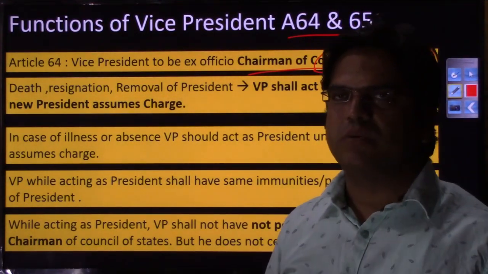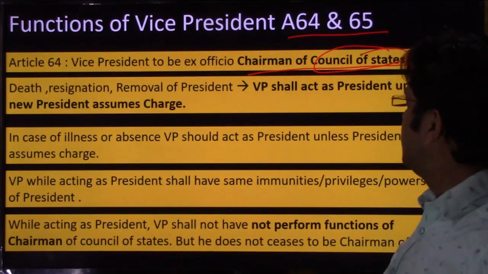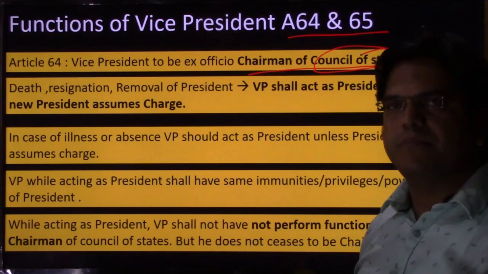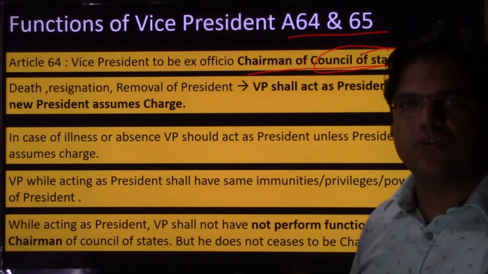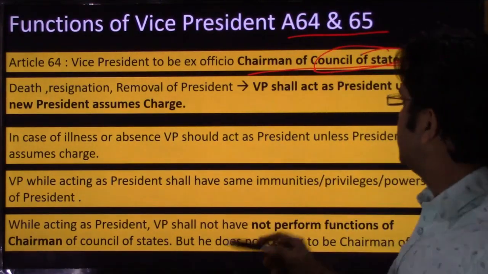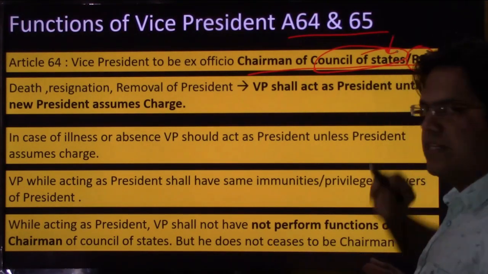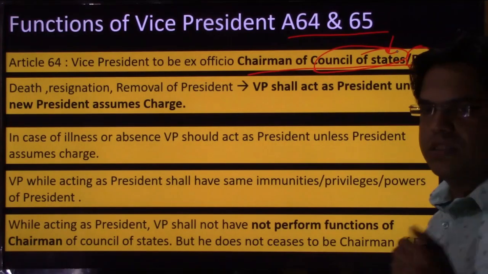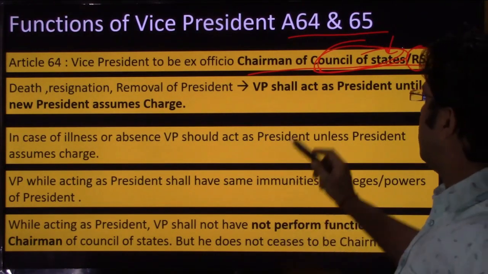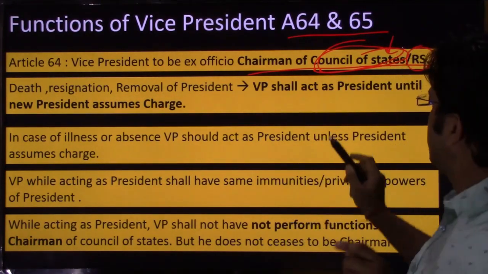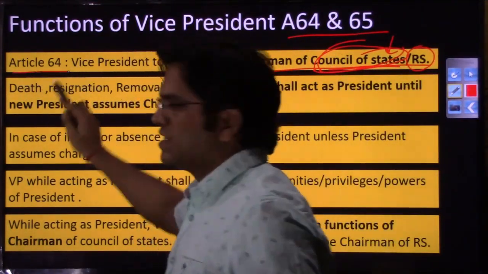How do we elect Lok Sabha members? We directly participate in the election of Lok Sabha members, that is our member of parliament. But when we discuss parliament and Rajya Sabha in that chapter, you will see that the members of Rajya Sabha are not elected directly by the people. They are elected by the state legislative assemblies, and because of that, the Rajya Sabha or the upper house is also called the Council of State. So the first role of the vice president out of the two roles that I told you is that he is the chairman of the Council of State, and that is mentioned in Article 64.